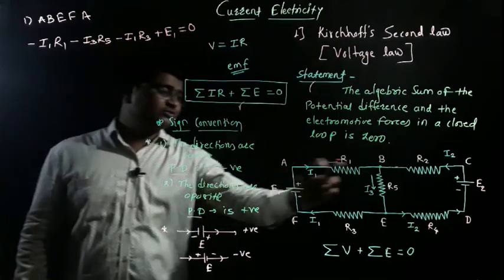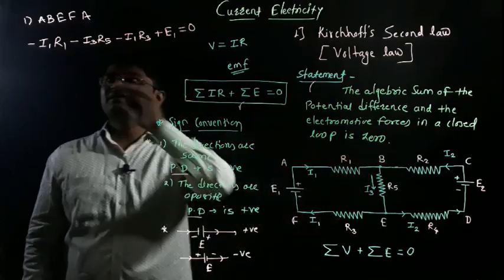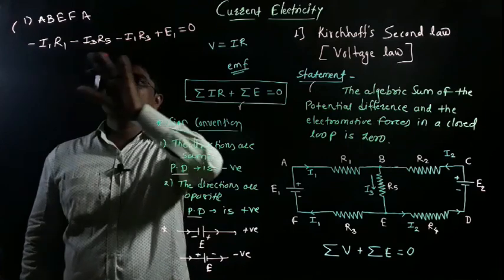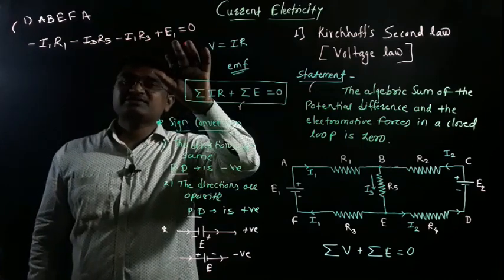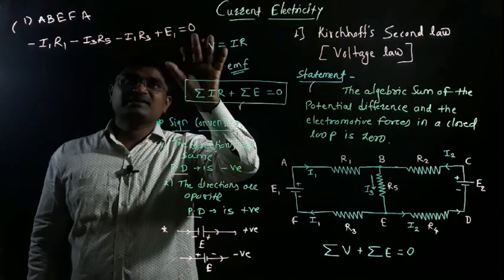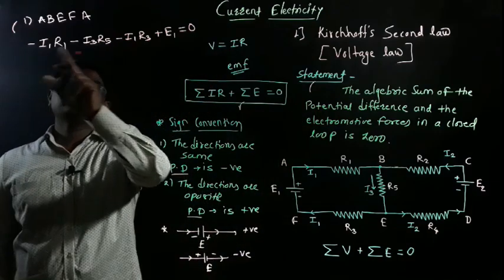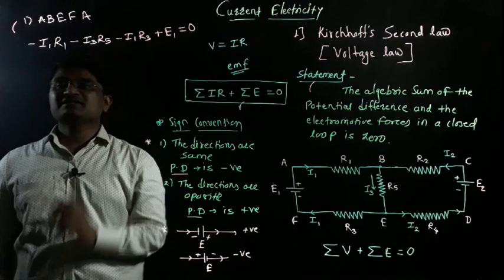This is our statement. According to this closed loop of the electrical network, the statement is verified: the algebraic sum of all potential differences and the algebraic sum of EMFs is equal to 0. This is the statement of voltage law. Now these terms are negative, and E1 is positive.